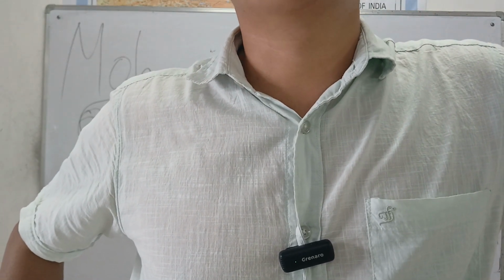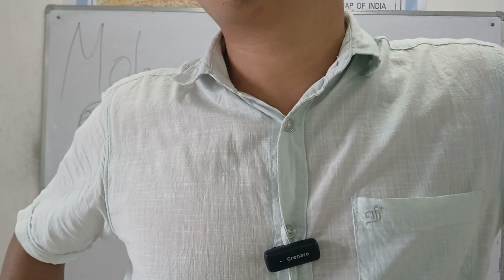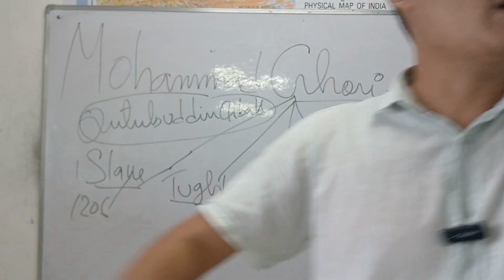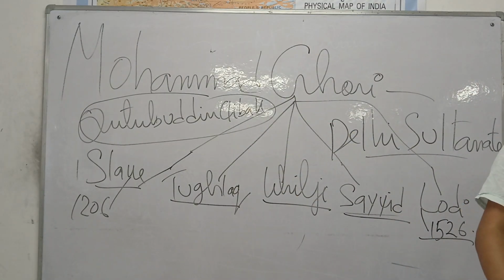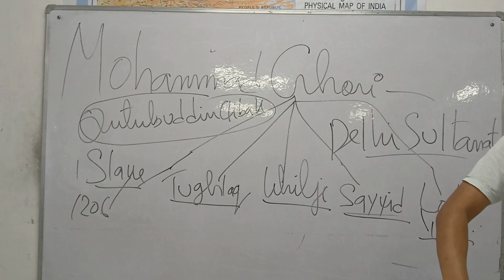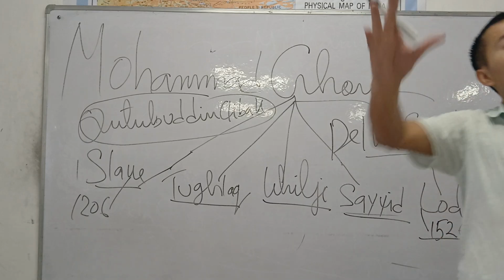Even though he was bought like an animal or an article, Qutbuddin Aibak, from a slave of Muhammad Ghori, became very powerful and skillful. From slave, to servant, to soldier, to commander, he was too skillful.